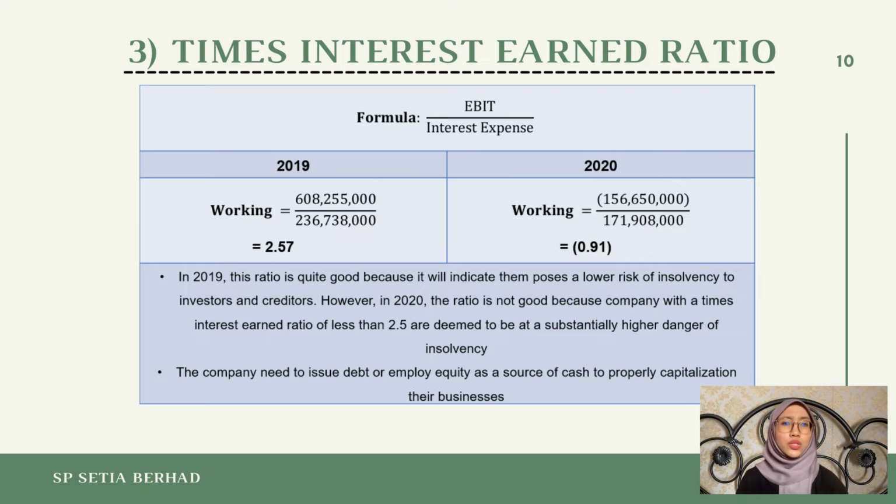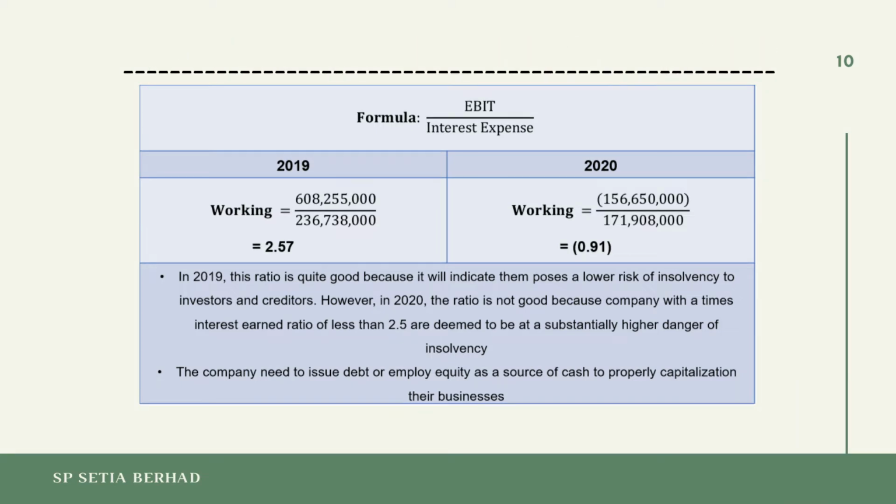However, in 2020, the times interest earned ratio for this company is 0.91, which is lower than 2019. This is not good for this company because companies with a times interest earned ratio of less than 2.5 are deemed to be at a substantially higher danger of insolvency and financially insecure. In order to overcome this issue, SPCity Berhad needs to issue debt or employ equity as a source of cash to properly capitalize their businesses.